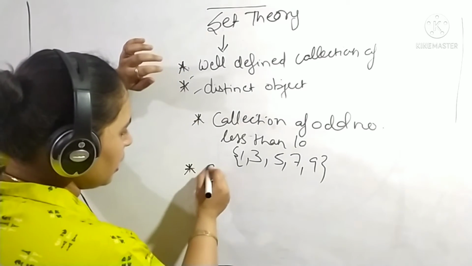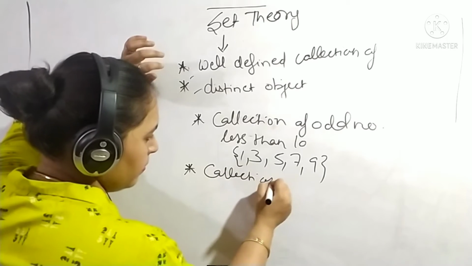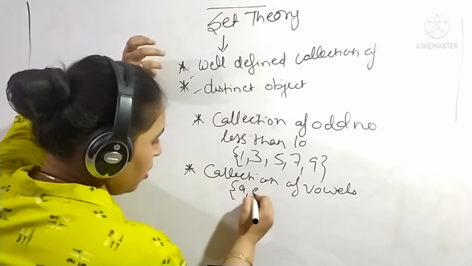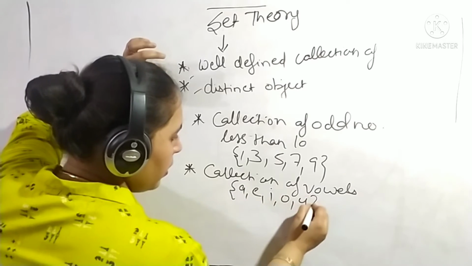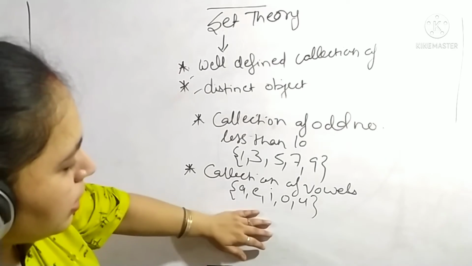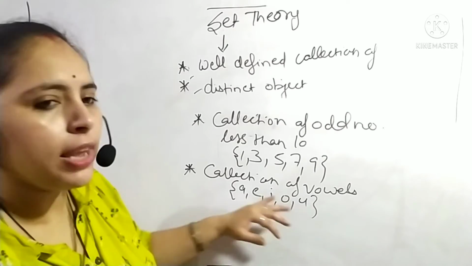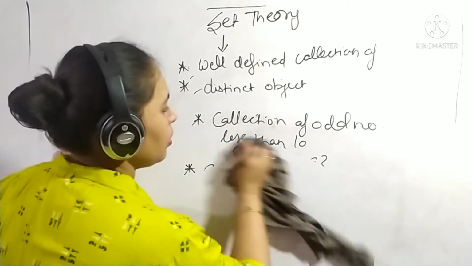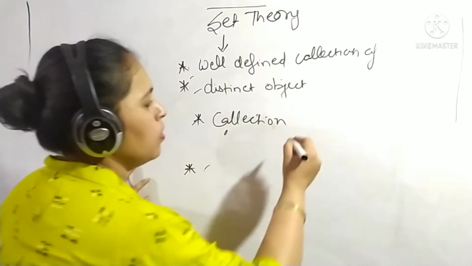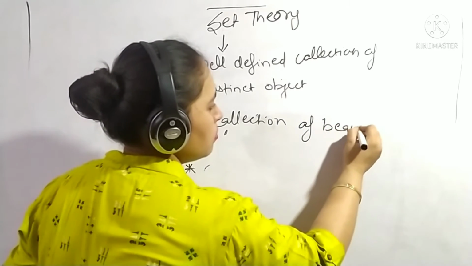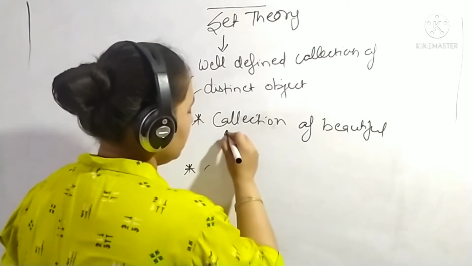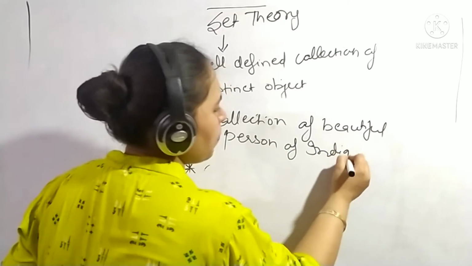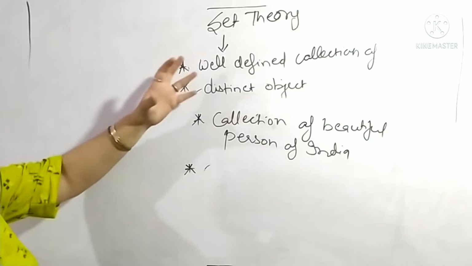Now when I have written collection of vowels, is it a set? Yes, it is a set because it is well defined. Any person who reads this statement will write the set with these 5 elements only. But when I have written collection of beautiful persons of India, will it be a proper set? Will it be a well defined collection?